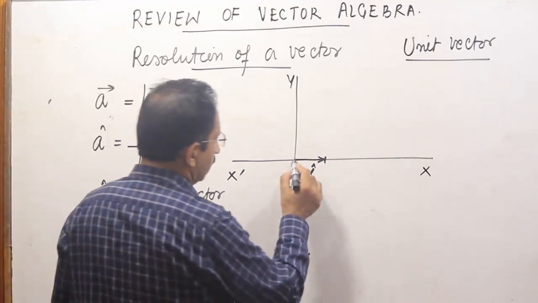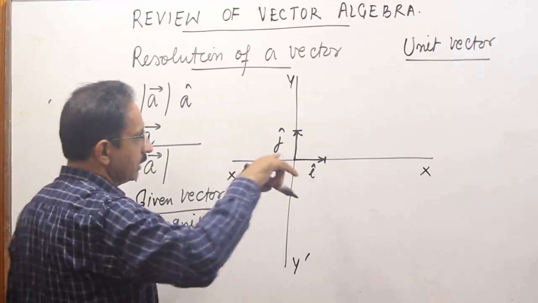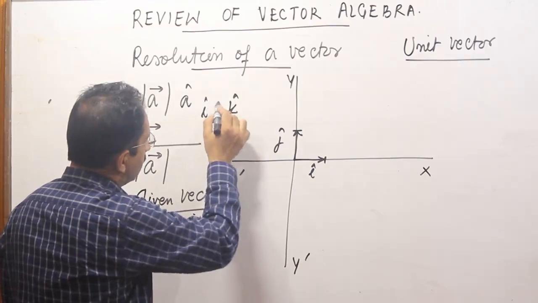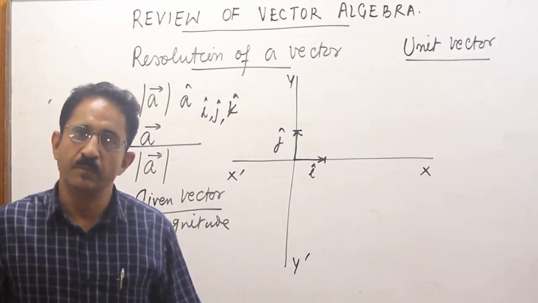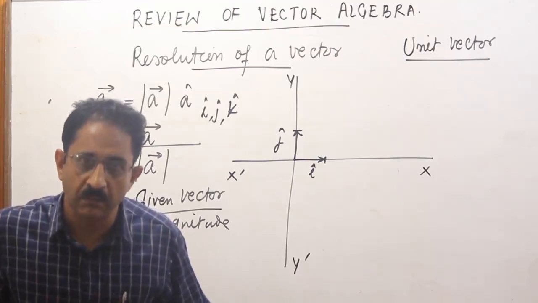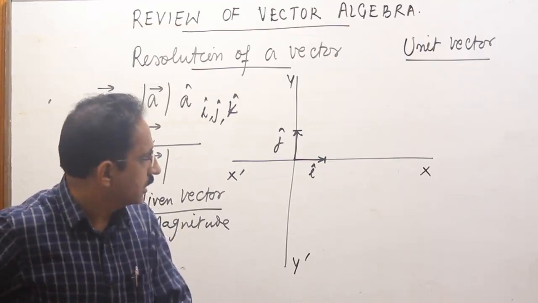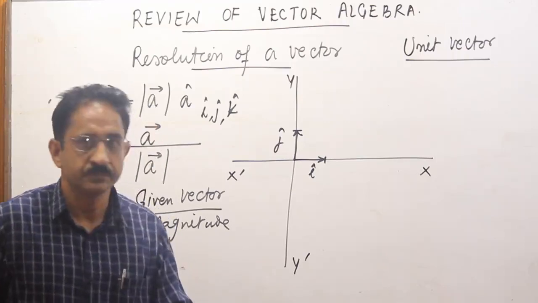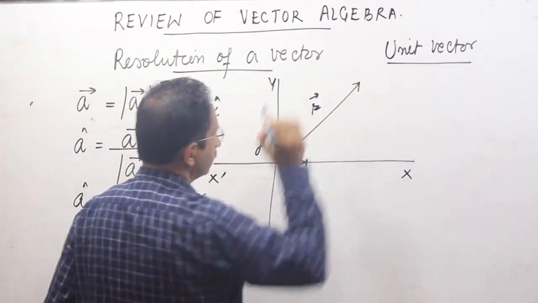And I call a unit length along y direction is j cap. I call a unit length along z-axis as k cap. So this I cap, j cap and k cap are 3 standard unit vectors in Cartesian plane whose magnitude is equal to 1, and we can now obtain any vector along x-axis, y-axis or z-axis, or in general a vector in space by using these 3 unit vectors I cap, j cap and k cap. Let's see how. Given a vector now, मान लीजिए आपके पास एक वेक्टर है, I call it as R.